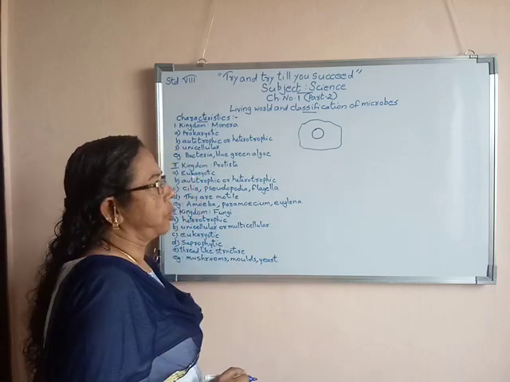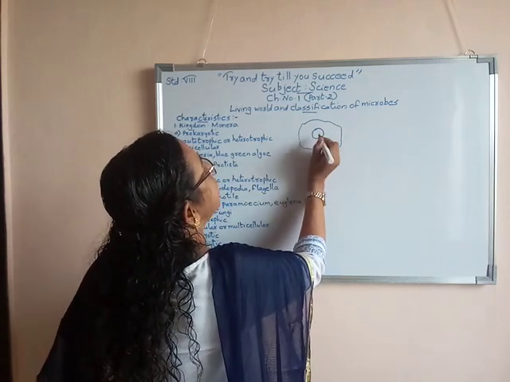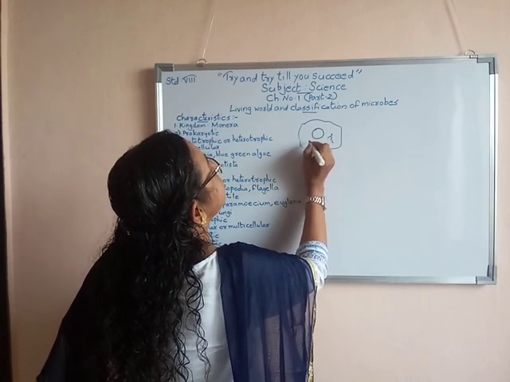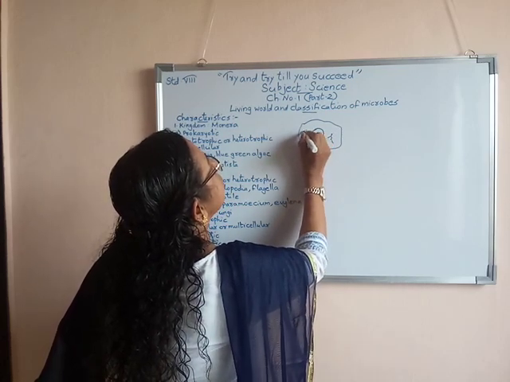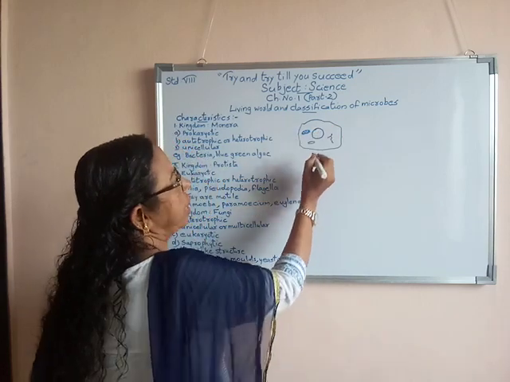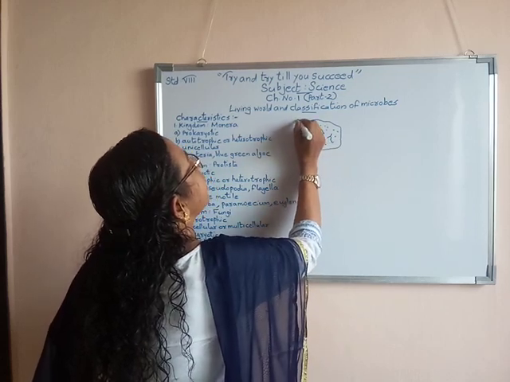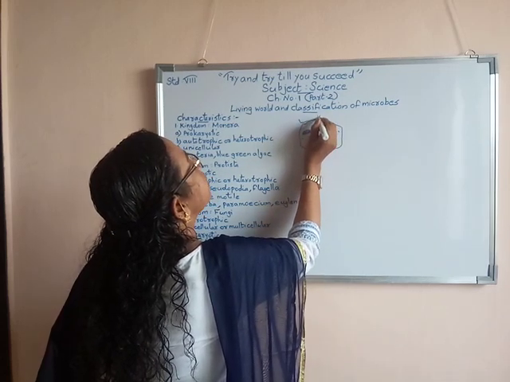Now you see, here I have drawn a separate nucleus and separate other organelles, like that, different organelles. Here cytoplasm. Now here again the cell wall will be there.